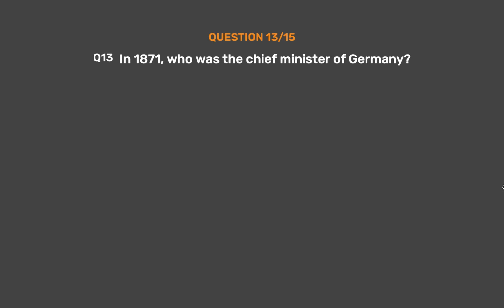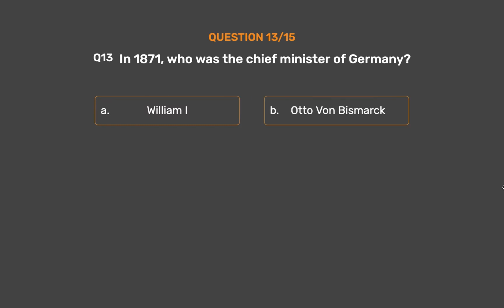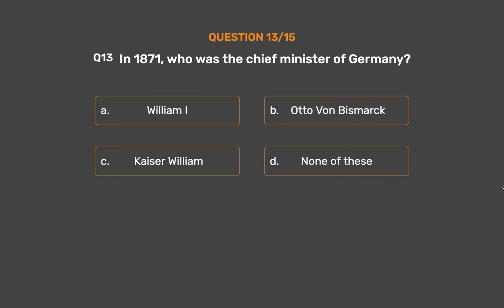Question number 13. In 1871, who was the Chief Minister of Germany? Option A. William I. Option B. Otto von Bismarck. Option C. Kaiser William. Option D. None of these.